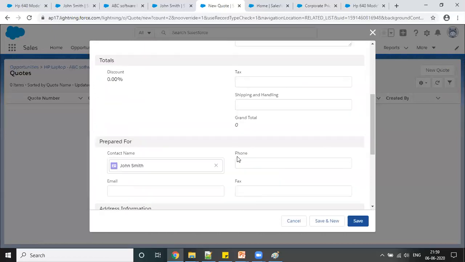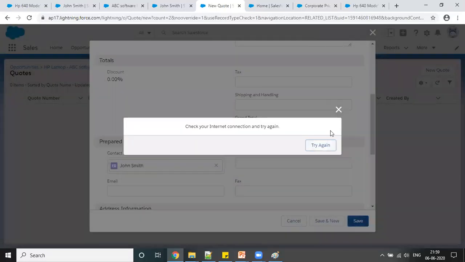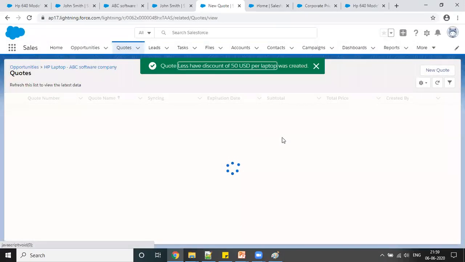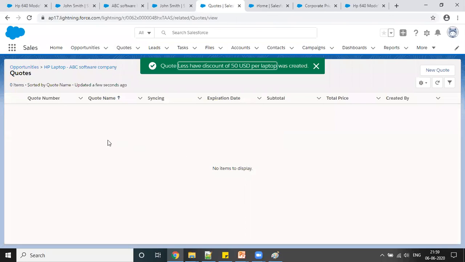Simple as that. I can give and I can save here.